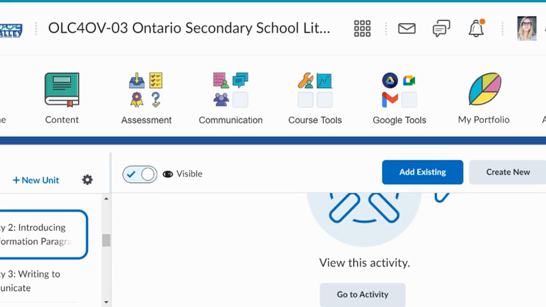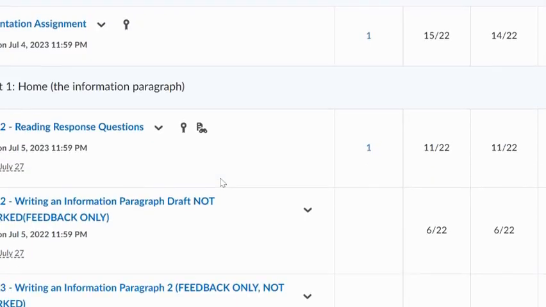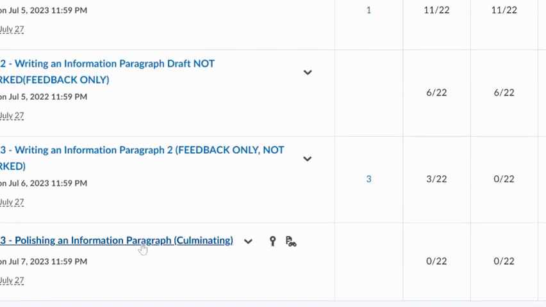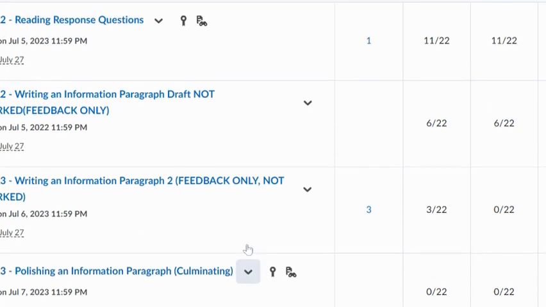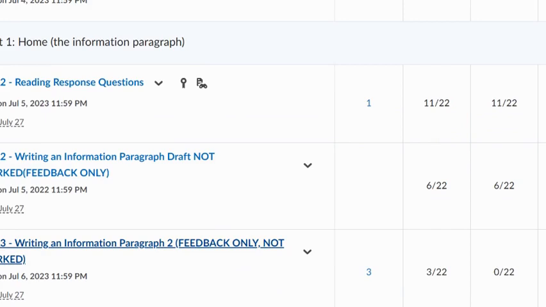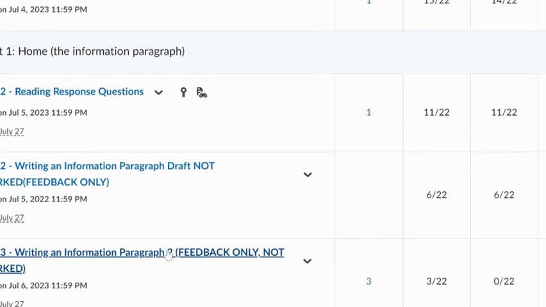But since you're behind, if you couldn't log in, you may simply just want to create a good copy of that. And then on Friday, you're going to submit a good copy of that to me to your assignment Dropbox, which is here, which is the polished information paragraph. You can skip these two assignments here just because it's for feedback. And if you're feeling stressed for time and you have someone else that can give you some feedback, you can just submit the culminating, and then you'll be basically caught up with what you need to do for Unit 1 so that we can move on to Unit 2.